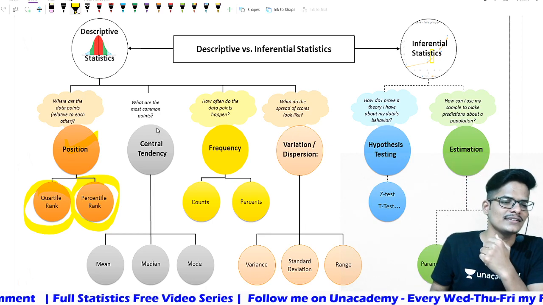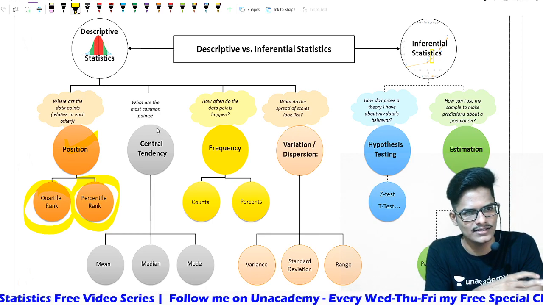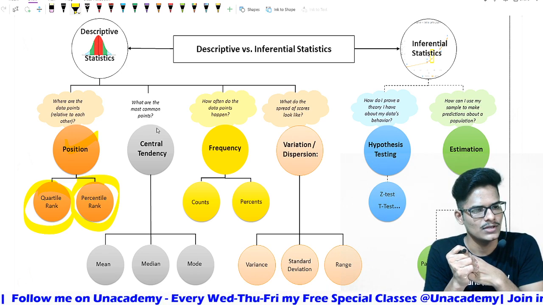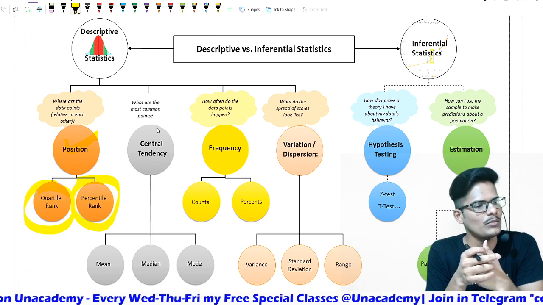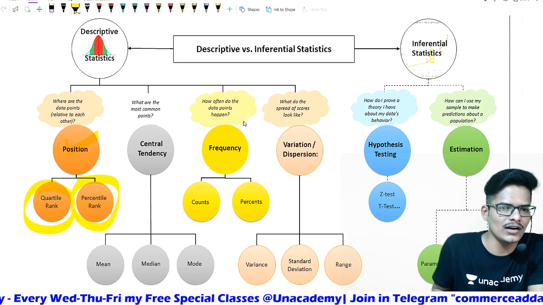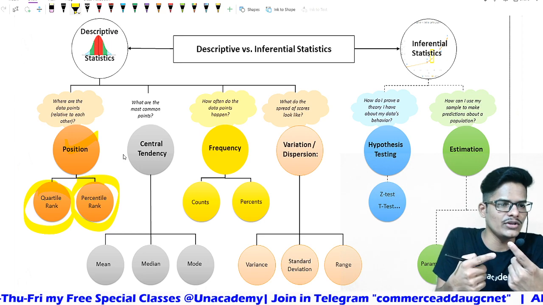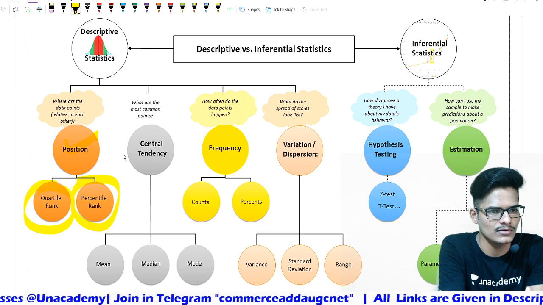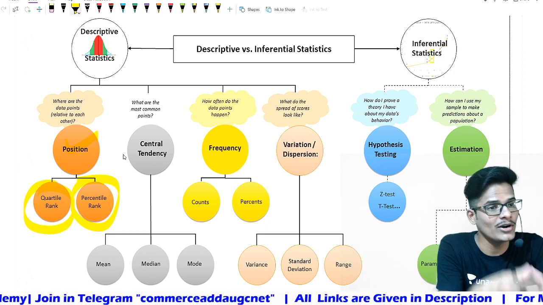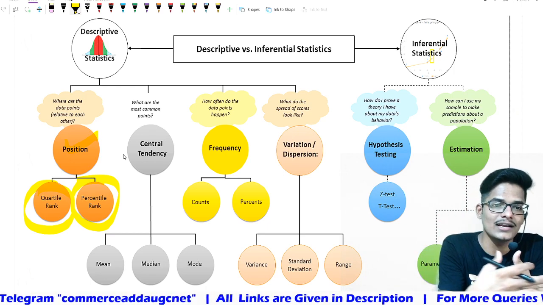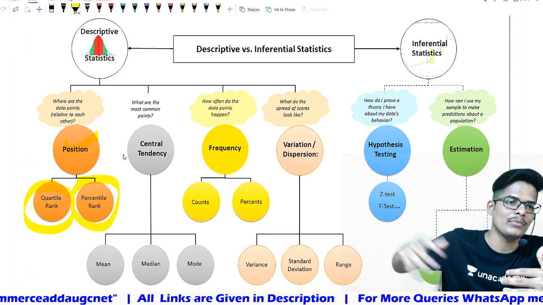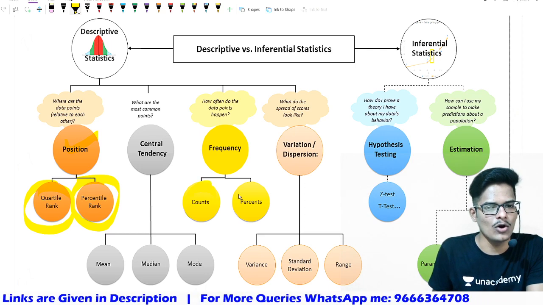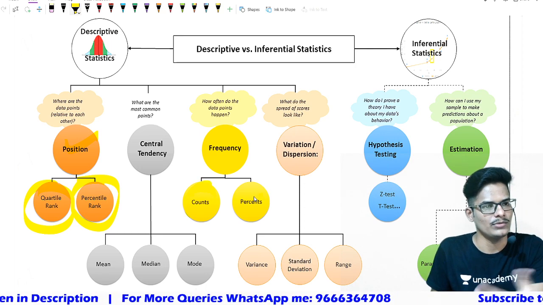Here central tendencies are mean, median, mode, as I discussed earlier in that box also. It is speaking about quantitative or numerical data, which is mean, median and mode. And how often data points happen, the frequency, that you need to understand. Here we understood first position, where the data points are relative to others, and here common data points. Now what are the data points that can happen repeatedly, the frequency of the repetition. So counts and percents will be one of the methods.